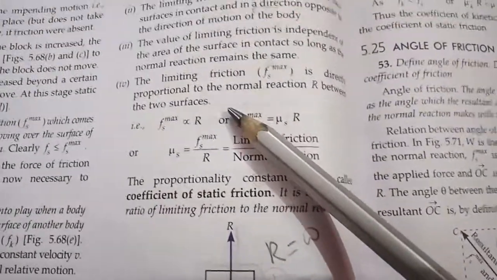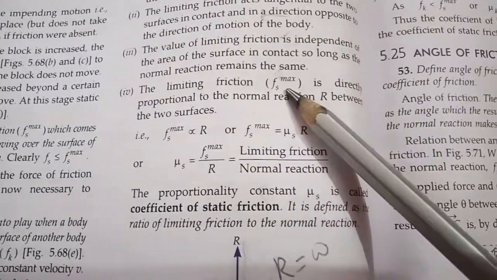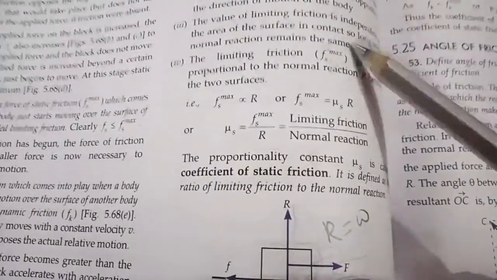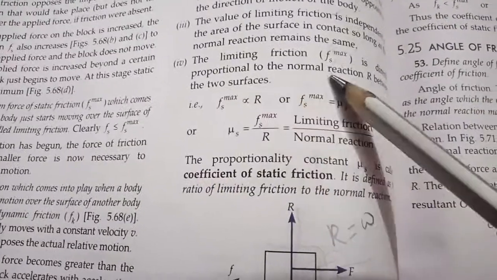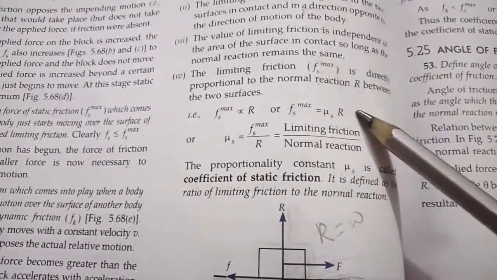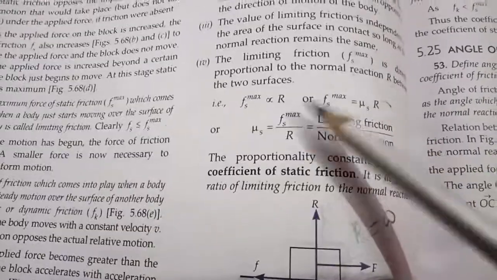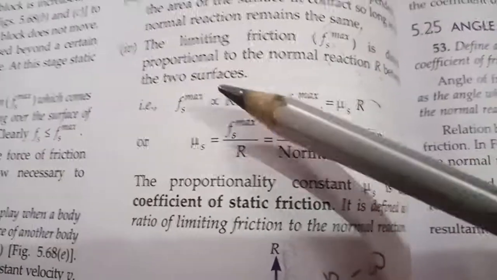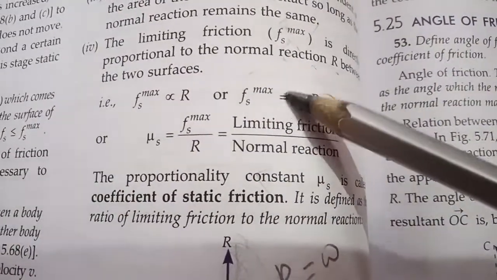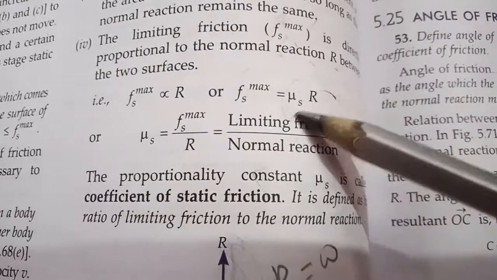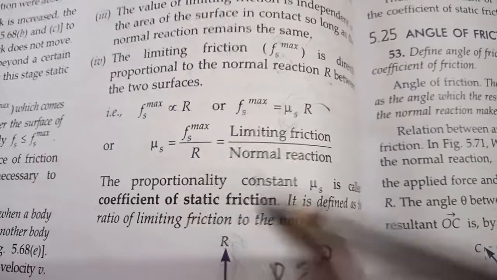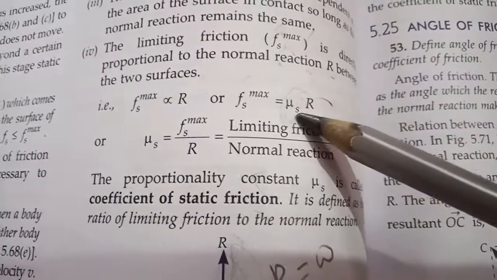Okay, now the fourth law: the limiting friction Fs max is directly proportional to the normal reaction R. This is a law that the limiting friction, the maximum value of static friction, is directly proportional to the normal reaction between the two surfaces. So how will you write it? Fs max is directly proportional to R. When you remove this proportionality sign, a constant comes in the expression, and this constant is known as the coefficient of static friction, mu s. This is the symbol, mu s R.